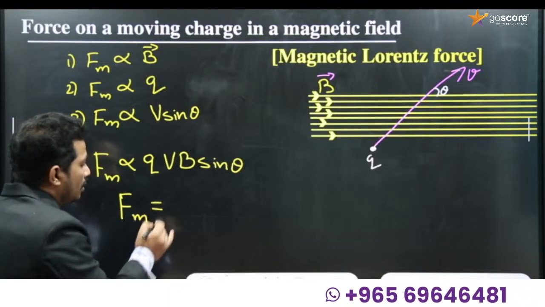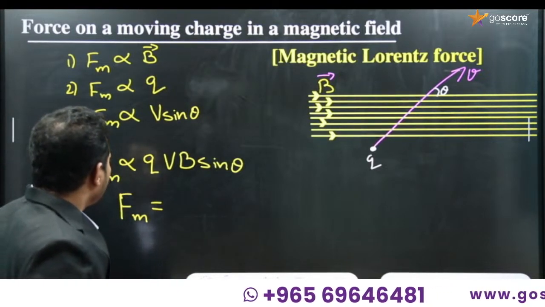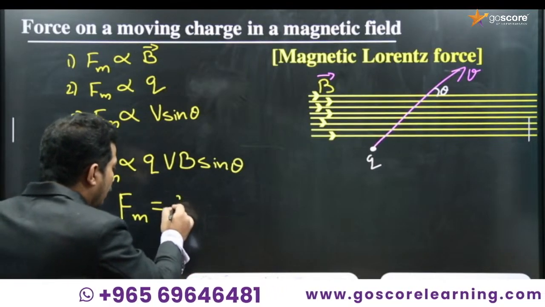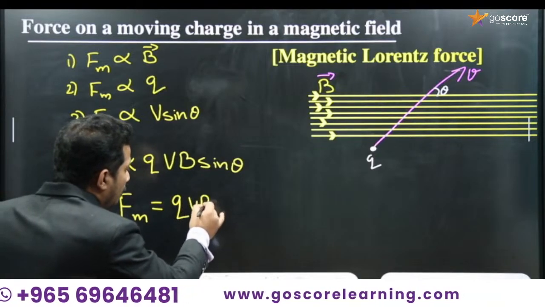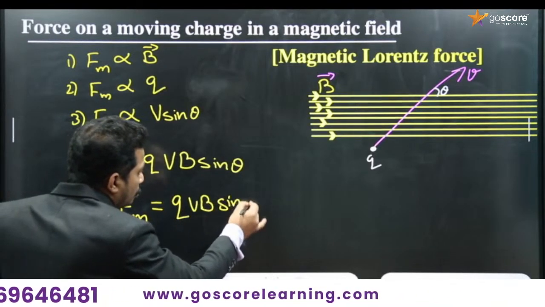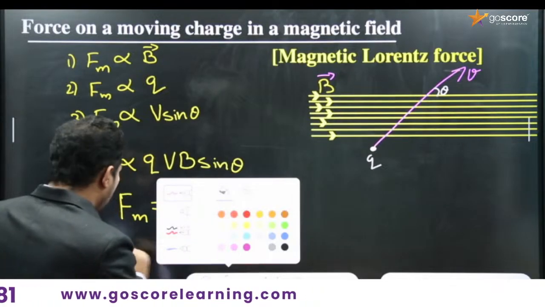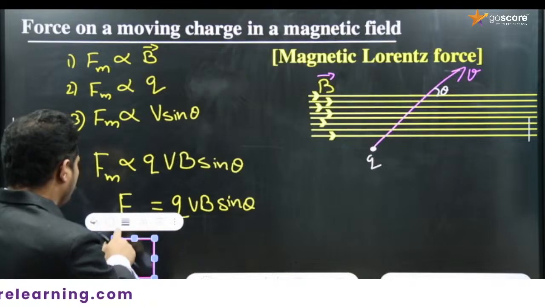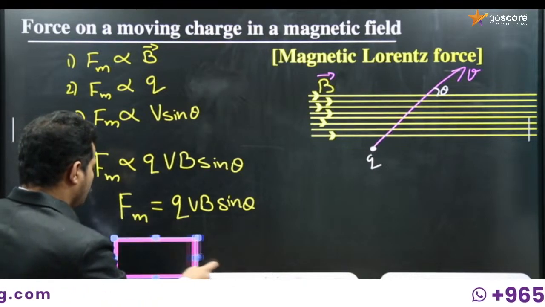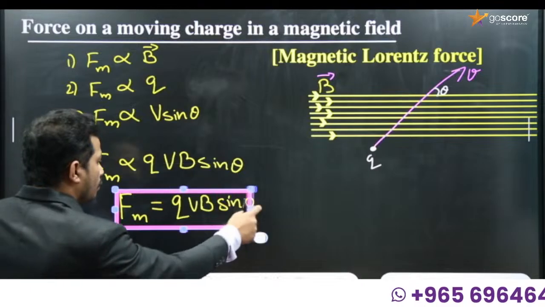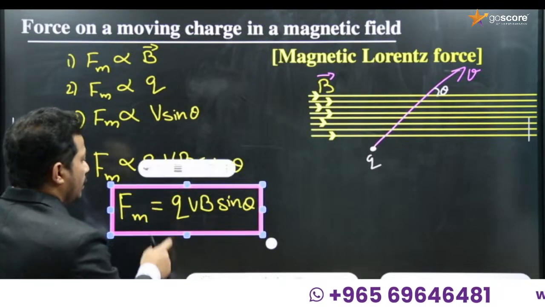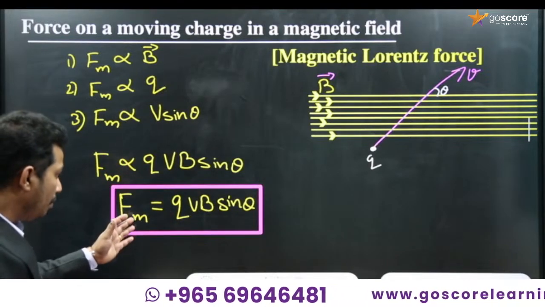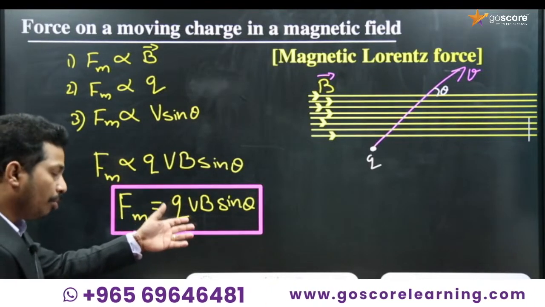Fm is equal to, here the constant of proportionality is 1, so that I can write F is equal to QVB sin theta. So this is the expression for magnetic Lorentz force. Fm is equal to, or F is equal to QVB sin theta.